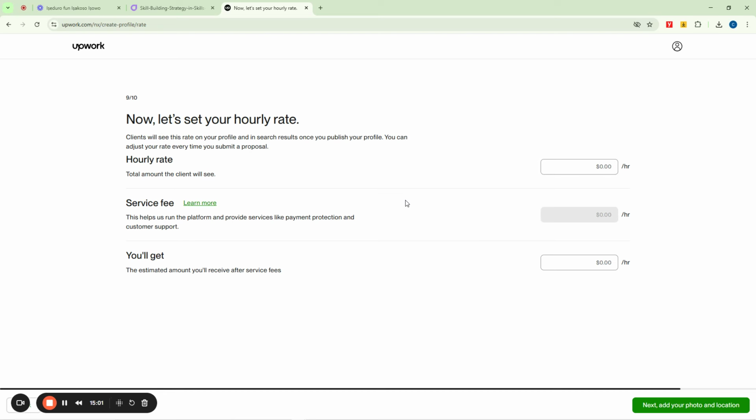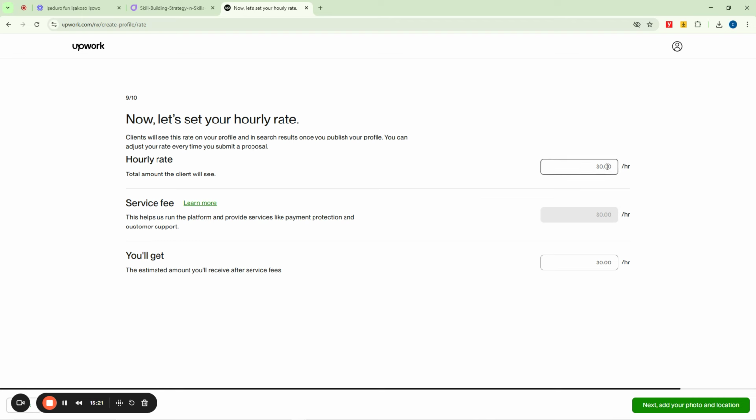Now, because you're creating an account for the first time, you have to specify the least amount possible. This is because nobody has actually tried your service before. Nobody knows whether you actually have this skill and so on. I know you are quite experienced in all of this, but because you are new to the platform, you need to be as low as possible.